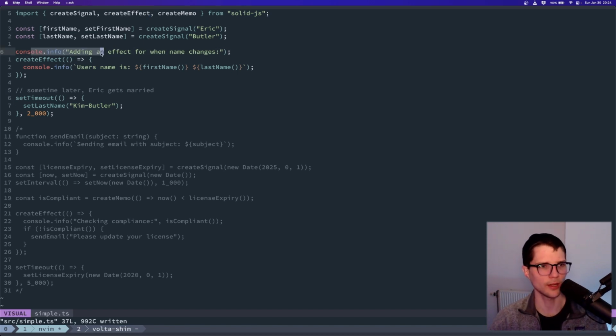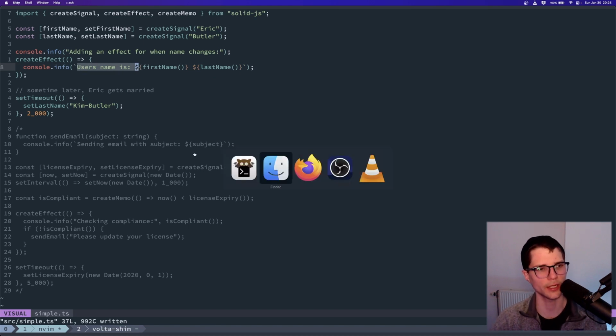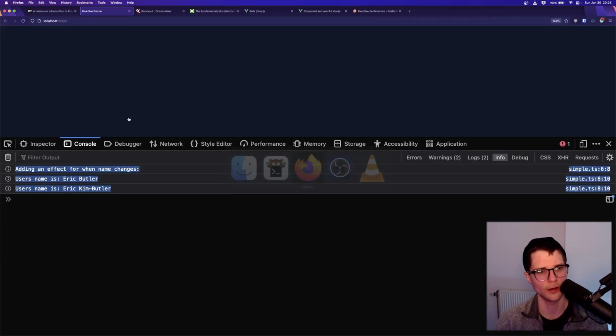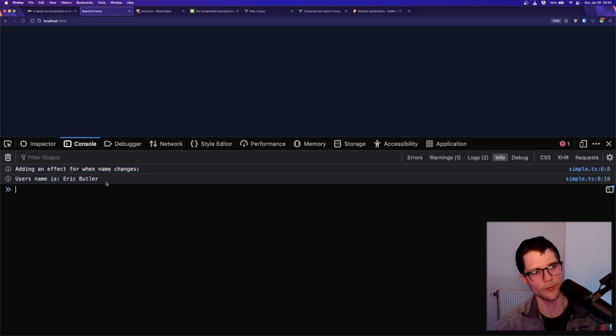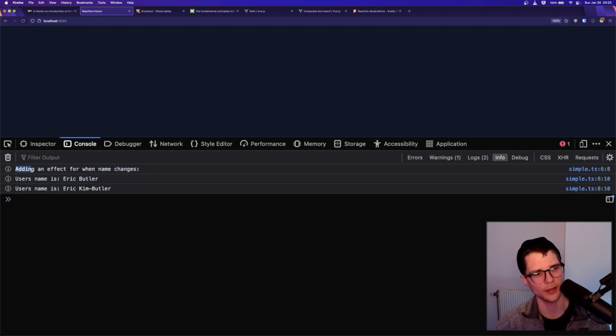So I'm console logging that I'm setting up an effect, and I'm saying anytime first name or last name changes, I want to console log to the screen, the user's name is this, right? And so let's actually look at this in its output. So again, we come to this page and we set up that effect. First, my name is Eric Butler. And then at some point later, you can see that it console logs again, Eric Kim Butler.